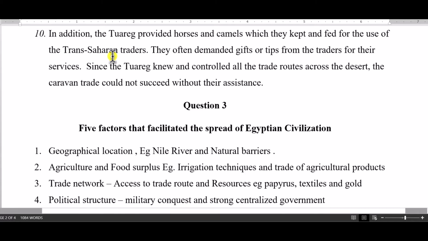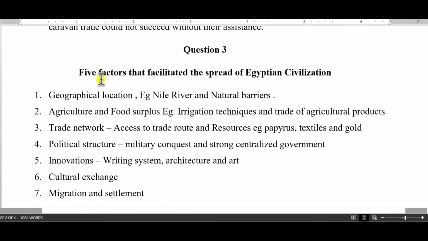Okay, let's look at the question number 3. It says 5 factors that facilitated the spread of Egyptian civilization. How did Egyptian civilization spread? 1 was because of the geographical location of Egypt. They had a Nile and also natural barriers. The Nile actually facilitated a lot of people coming in and out of Egypt, and that also led to people coming in and learning the civilization of the Egyptians and taking it out there.